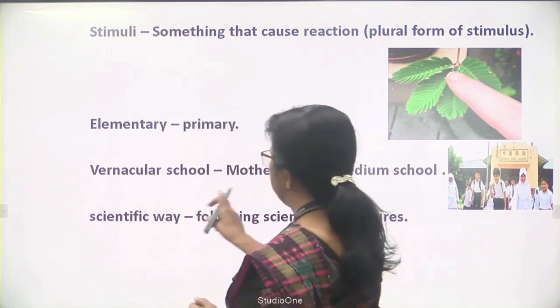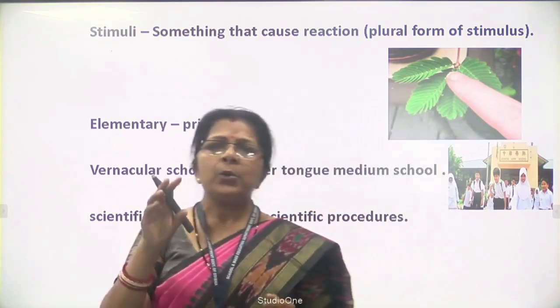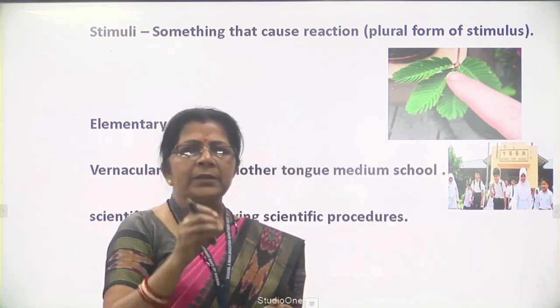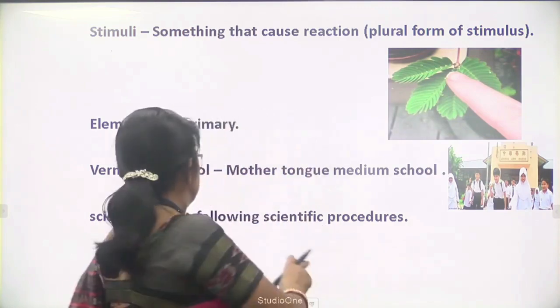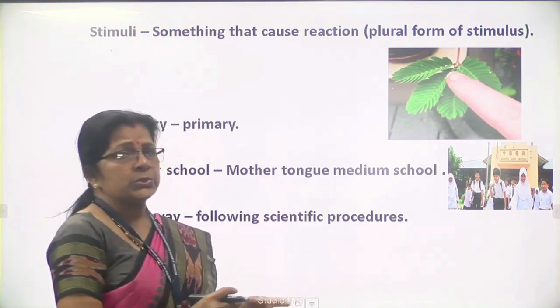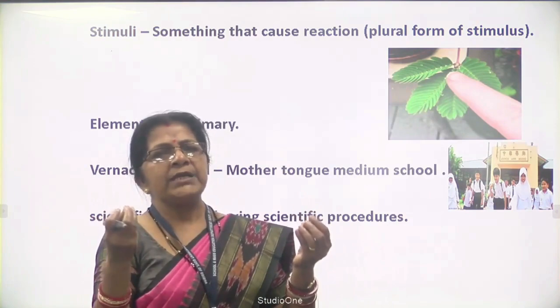Then vernacular means mother tongue medium school, just like our Odia medium schools, where the medium of instruction is the regional language. Then scientific way means following scientific procedures to find out the truth.